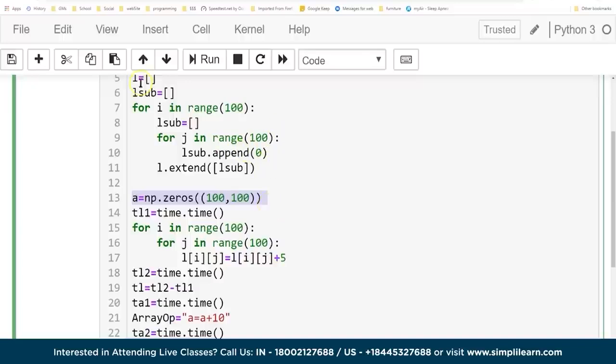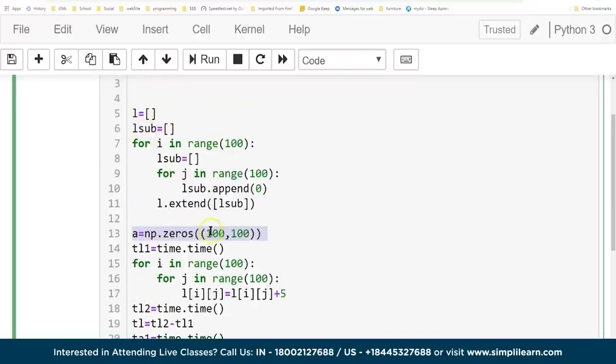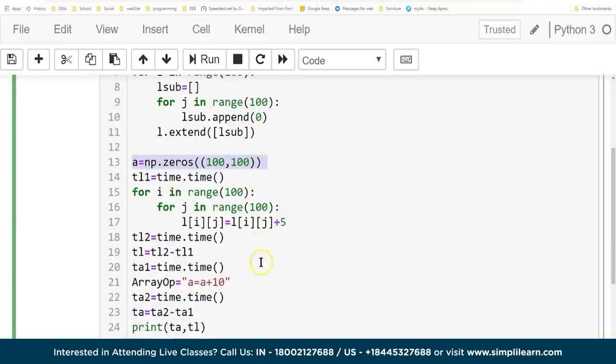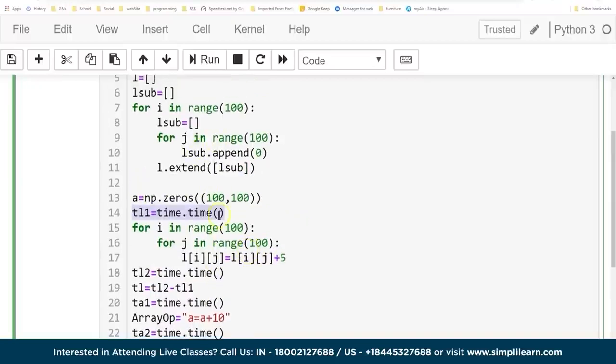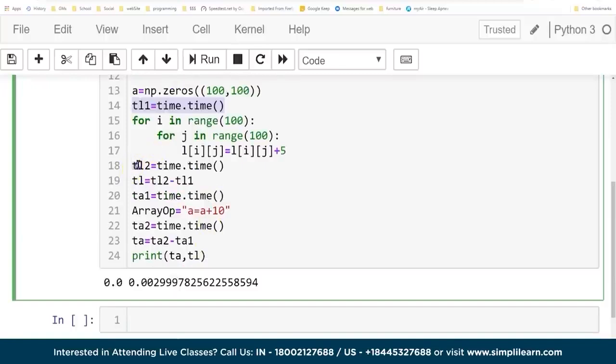Here we are appending 1 0 at a time for a regular Python list, and here we are with NumPy. They're all zeros, and they're all of type integer. I believe it's either float or integer on this. I'd have to actually do a type on it. And then if we create a TL1 time equals time, and then we do for i in range of 100, for j in range of 100, L of i, j equals L of i, j plus 5. So we're just doing a simple calculation on our array and subarrays. This is an array of arrays. And we'll do the same thing with TL2. TL2 equals time.time minus TL1, so here we have our final time on that. And then we'll do this with an array op, and this is what I really love, a equals a plus 10, and then you can just print it right out.